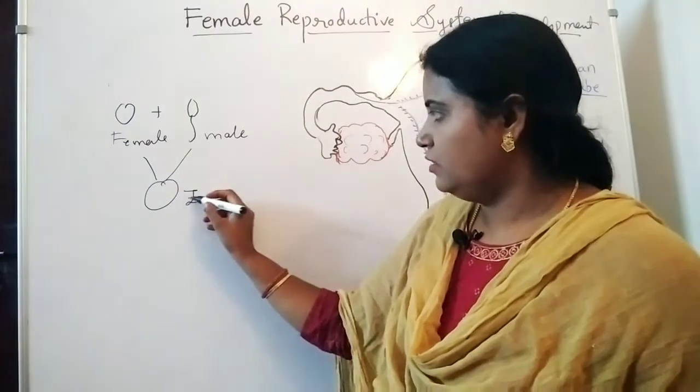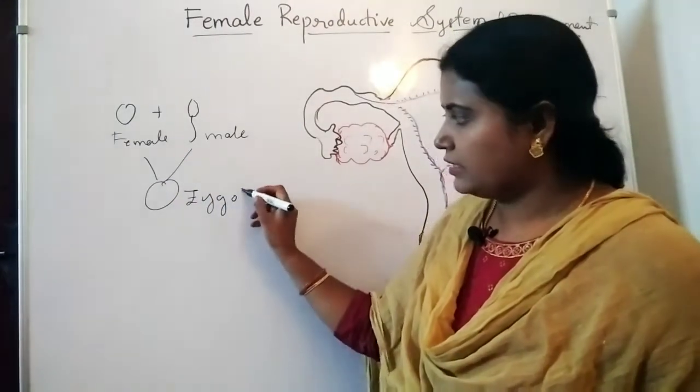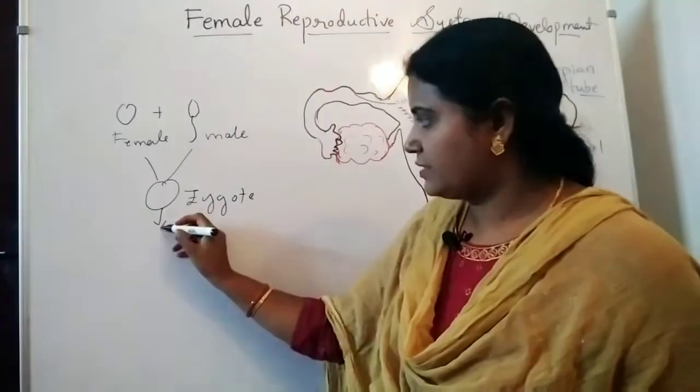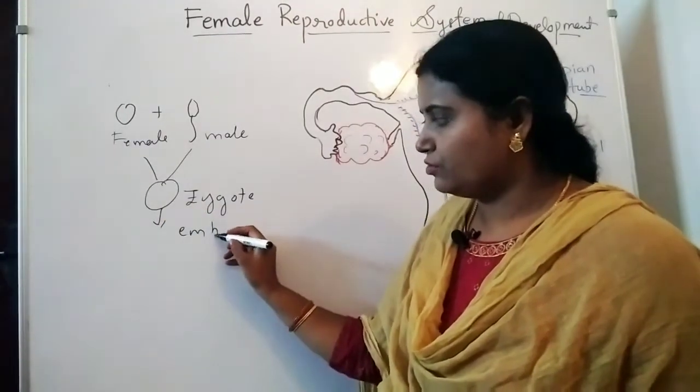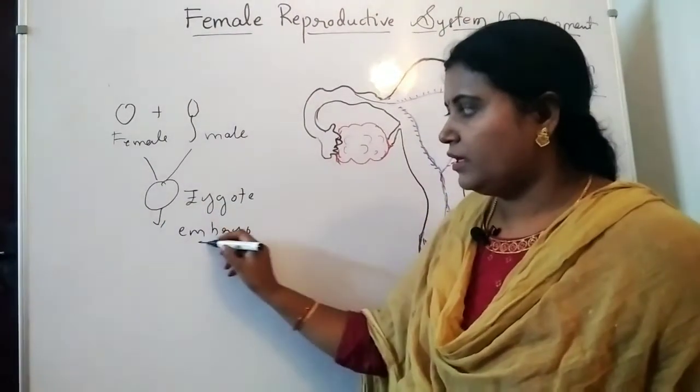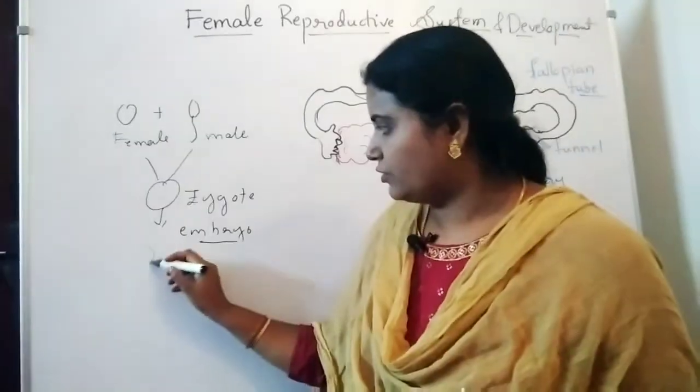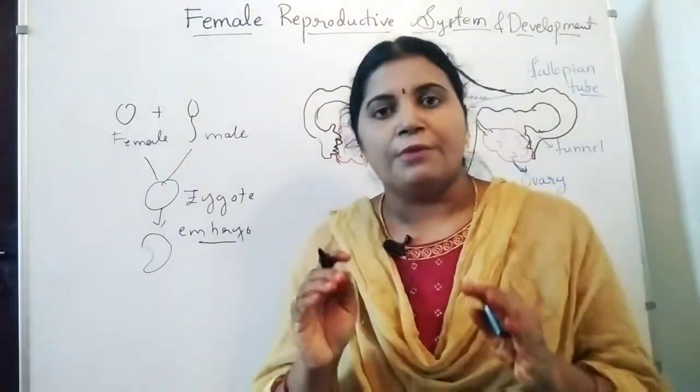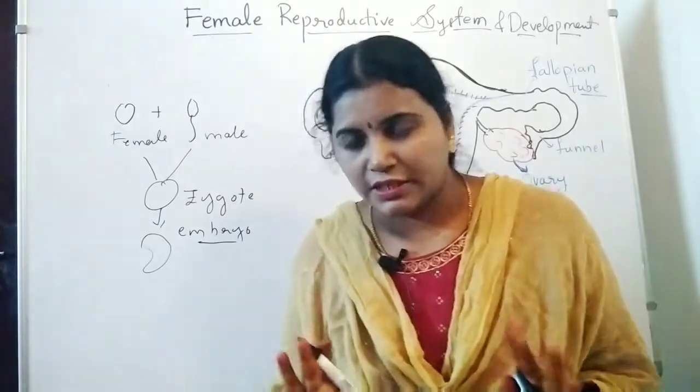It forms as a zygote, and this single zygote develops as an embryo to young ones. It is going to develop as an embryo to young ones. This is what sexual reproduction is.